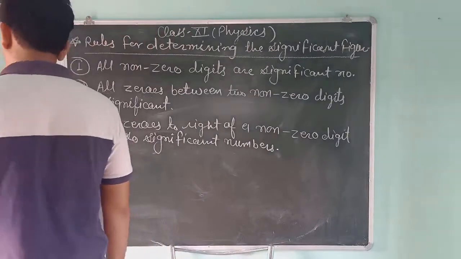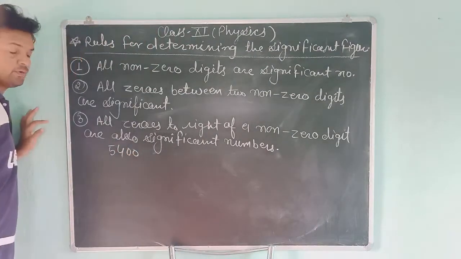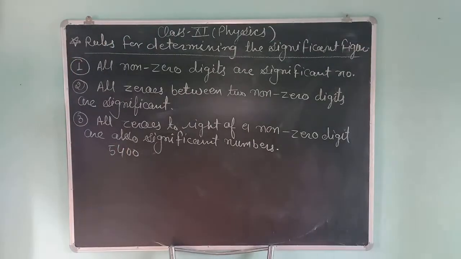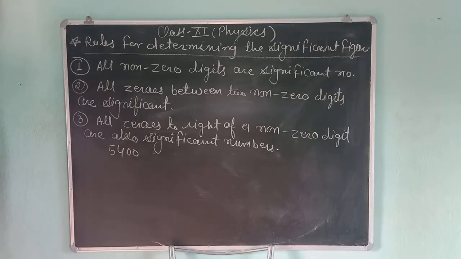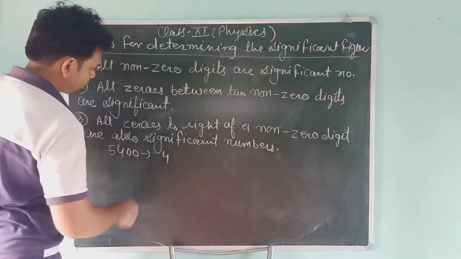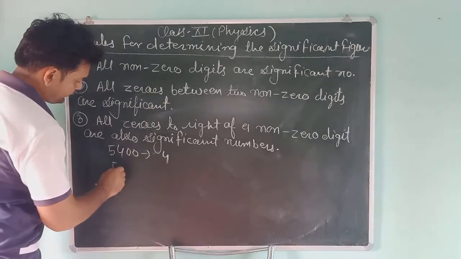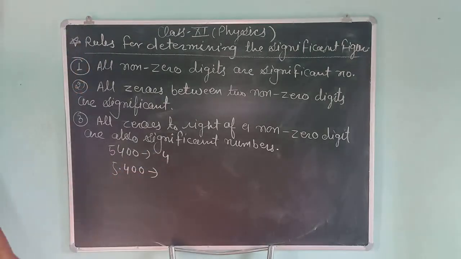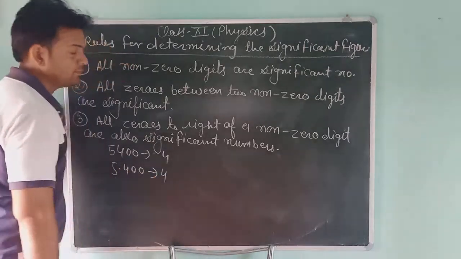Suppose any measurement is like this: 5400, and I am asking you how many significant figures are there. You will tell 1, 2, 3, 4. So significant figures are 4. Second example, 5.400. How many significant figures are there? 1, 2, 3, 4. Again the significant figure is 4.